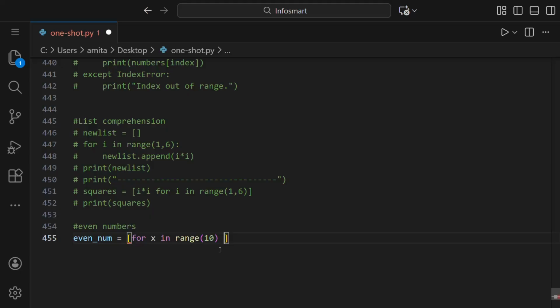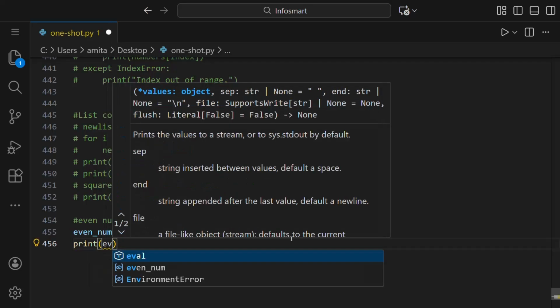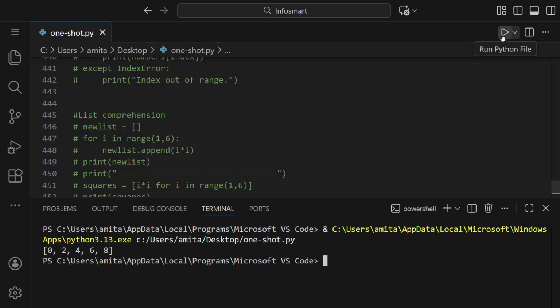The condition will be: if the remainder when the number is divided by 2 is 0. So for that, we'll write if x % 2 == 0. And we have to write x at the start, which means x will be added to the list if it's even. Then we print this. Let us run and see. So you can see 0 2 4 6 8.